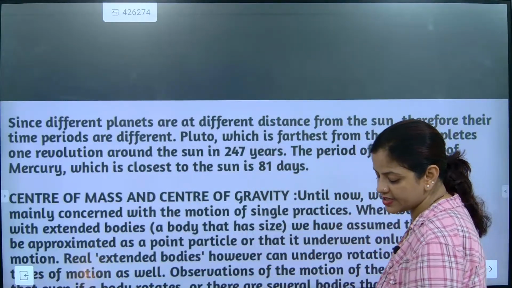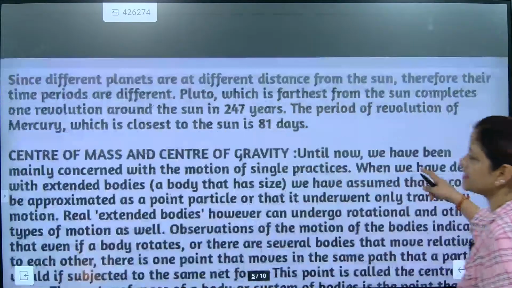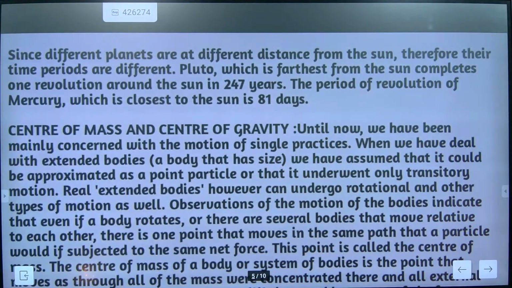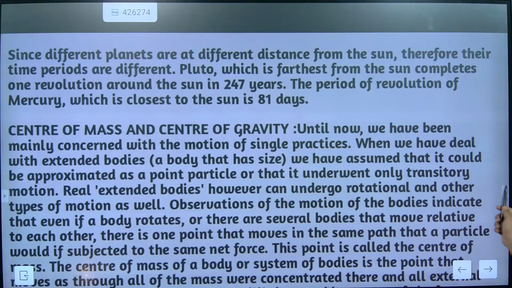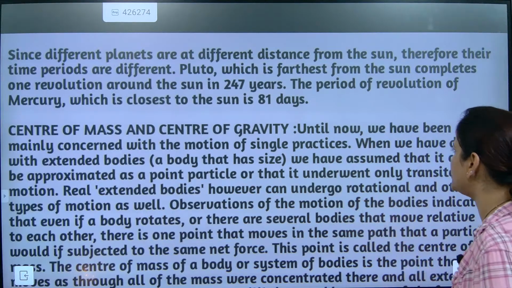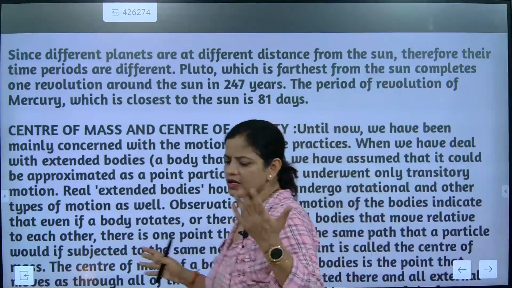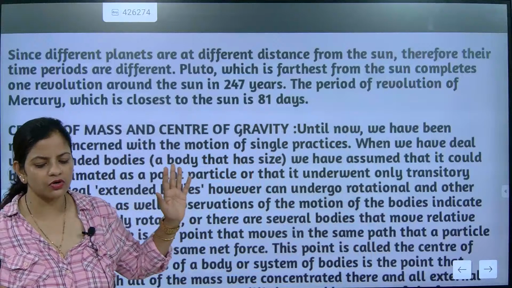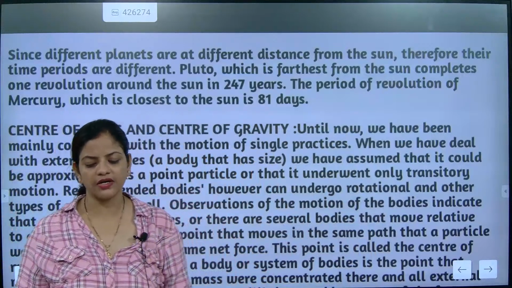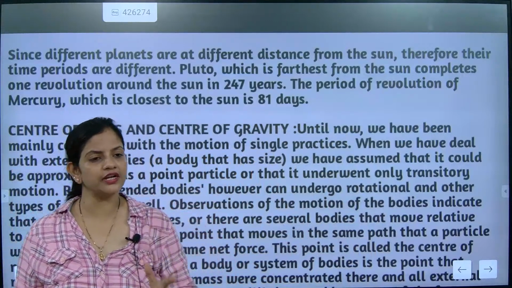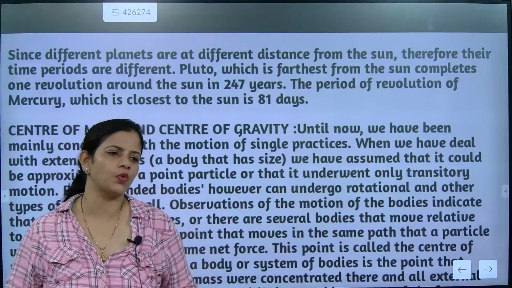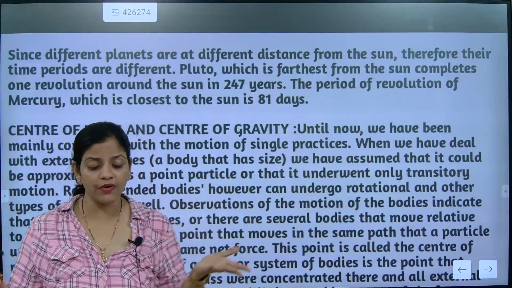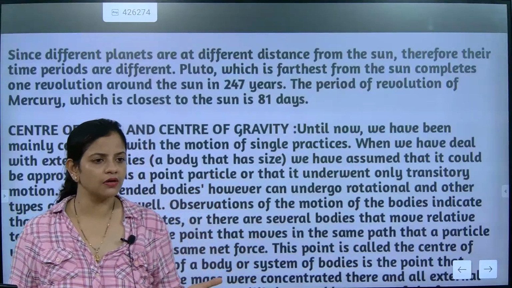Go for the next section. Center of mass and center of gravity. What does this mean? Until now, we have been mainly concerned with motion of single particles. When we deal with extended bodies, what does it mean? Better understand one thing: just reading about all these things is not going to work that much. First, we are going to understand center of mass and center of gravity. See, first we are going to understand what center of mass is. Can anybody tell me how I'm going to get the mass of a body?